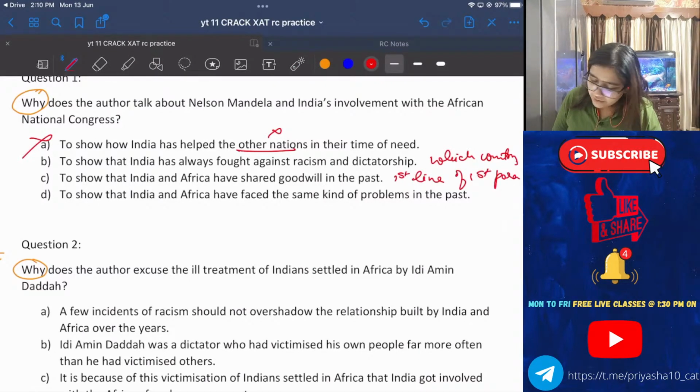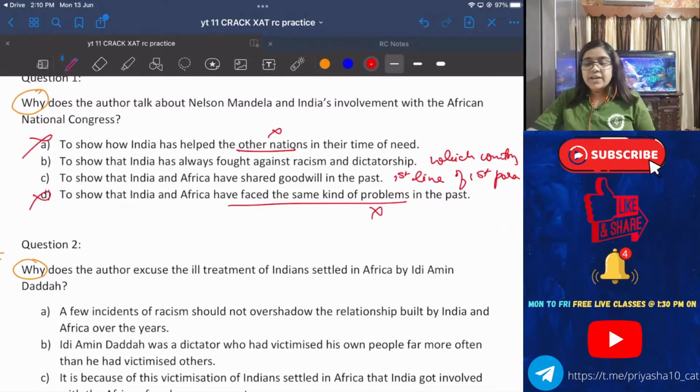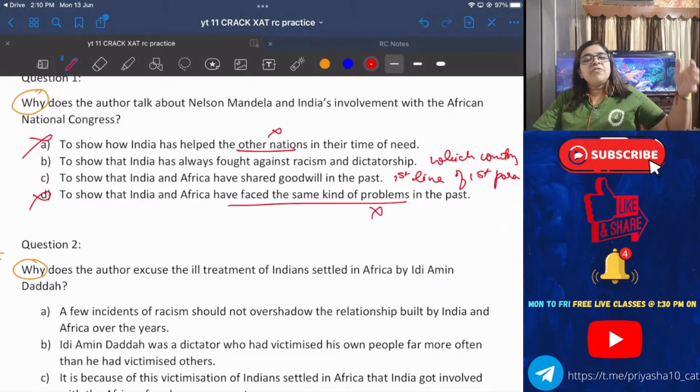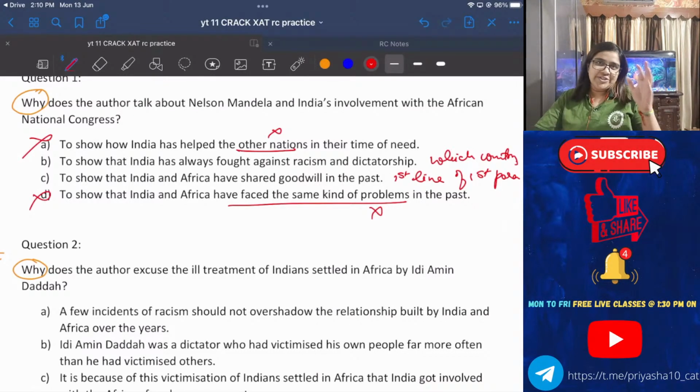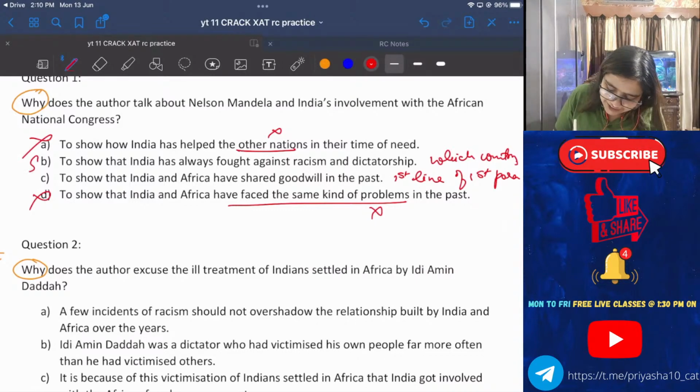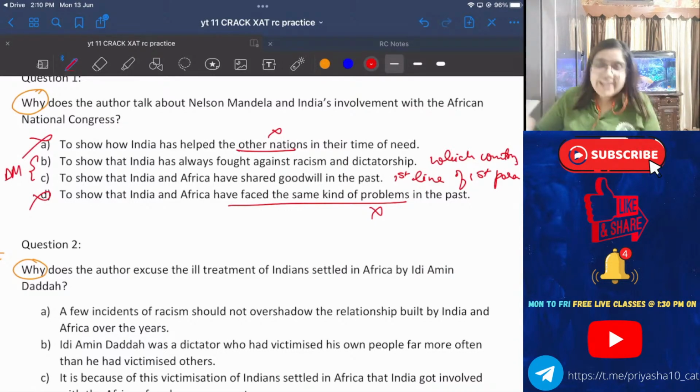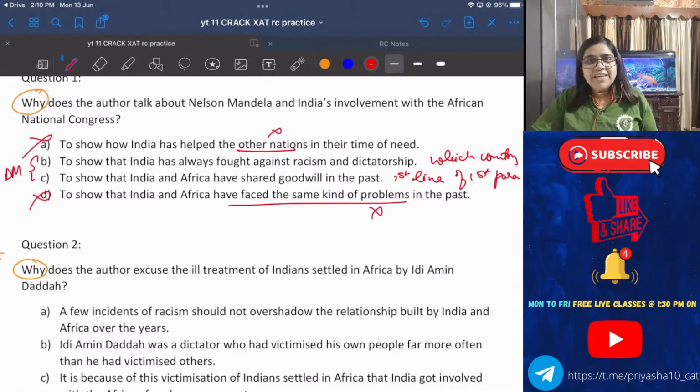Okay. Option D. To show that India and Africa have faced the same kind of problems. Not at all, no problem was the same for us. Okay. Fine. So now this is shifting you people from CAT to XAT. Those who think CAT doesn't have decision making, this is your decision making question. Make a decision. Option B is more correct or option C is more correct.